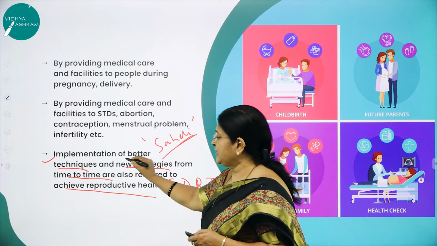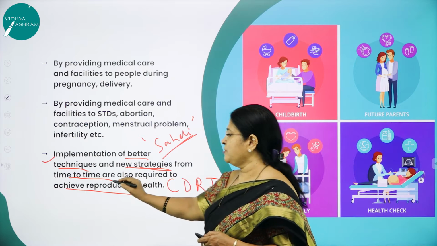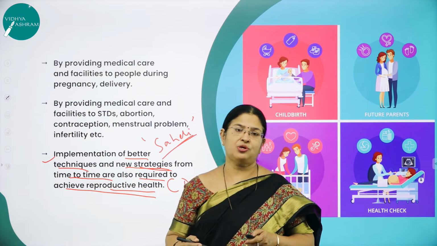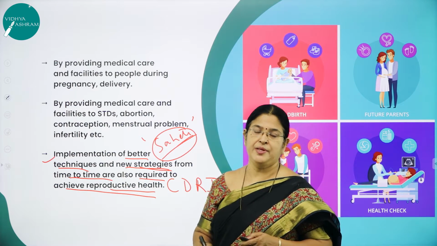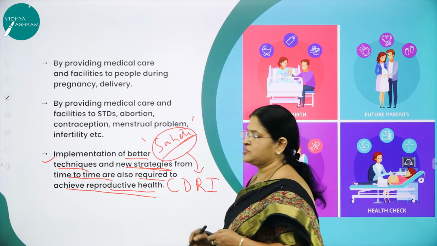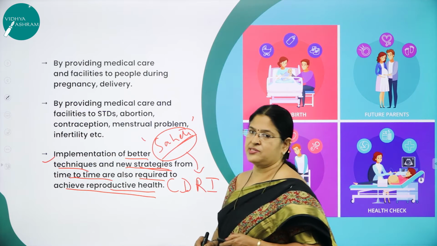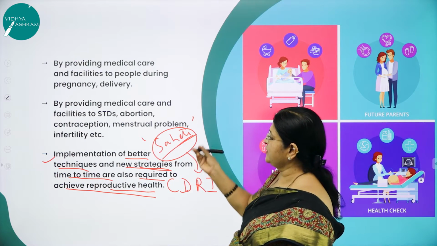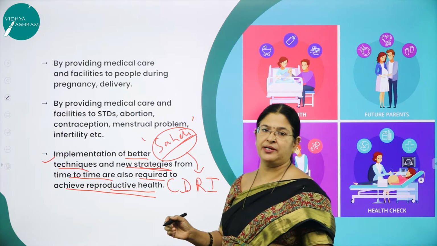So such better techniques, you need to implement better techniques and new strategies from time to time, required to achieve reproductive health. If a woman wants to avoid unwanted pregnancy, she can go for this oral pill called Saheli, which is non-hormonal and non-steroidal. Who developed it? It is developed by CDRI, Central Drug Research Institute in Lucknow. You might have come across providing medical care and facilities. All these are the strategies which we need to implement, or the action plans that need to be implemented.